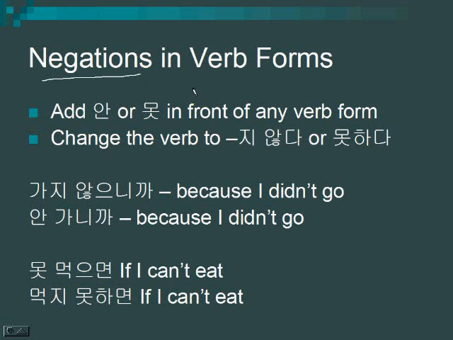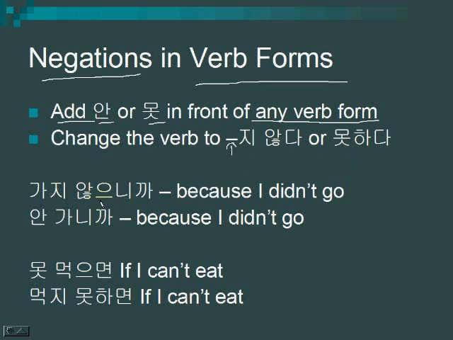So, negations in verb forms, and also honorifics. When you want to add a negation, so you want to say not or can't, you just want to put 안, not, or 못, can't, in front of any verb form. So, right before the verb in its conjugated form, all you have to do is put 안 or 못 and suddenly it's negated. The other option is to change the verb to the 지 않다 or 지 못하다 form.